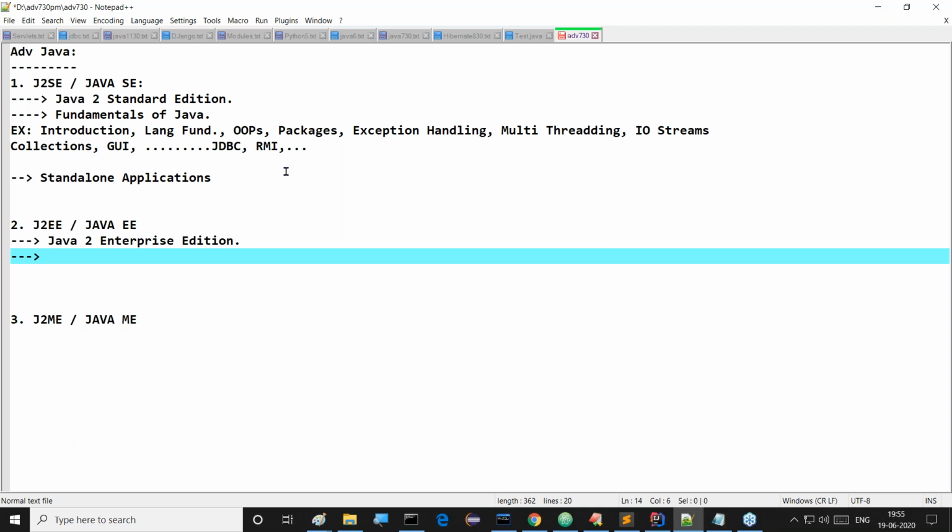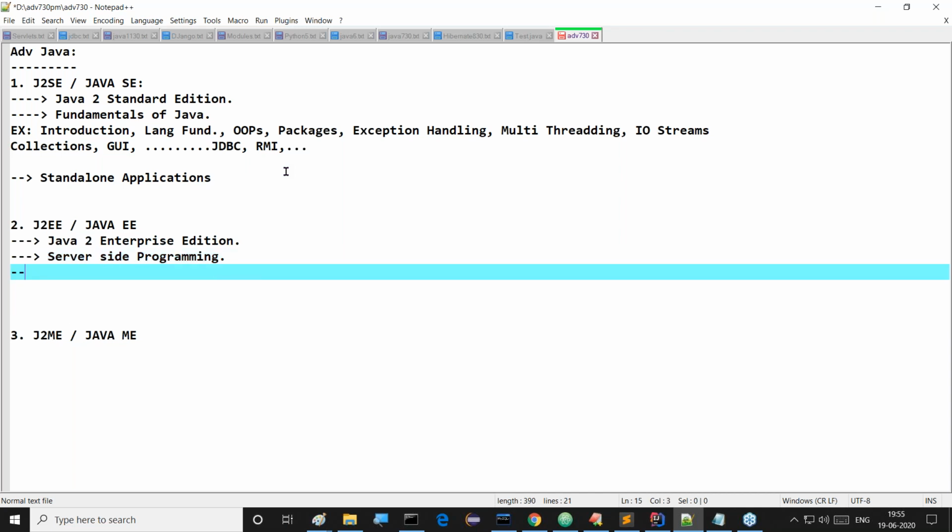Then that's fine. What will it cover actually? What will J2EE cover? J2EE will cover server-side programming. Good, sir. By using server-side programming, which type of applications are we able to prepare?